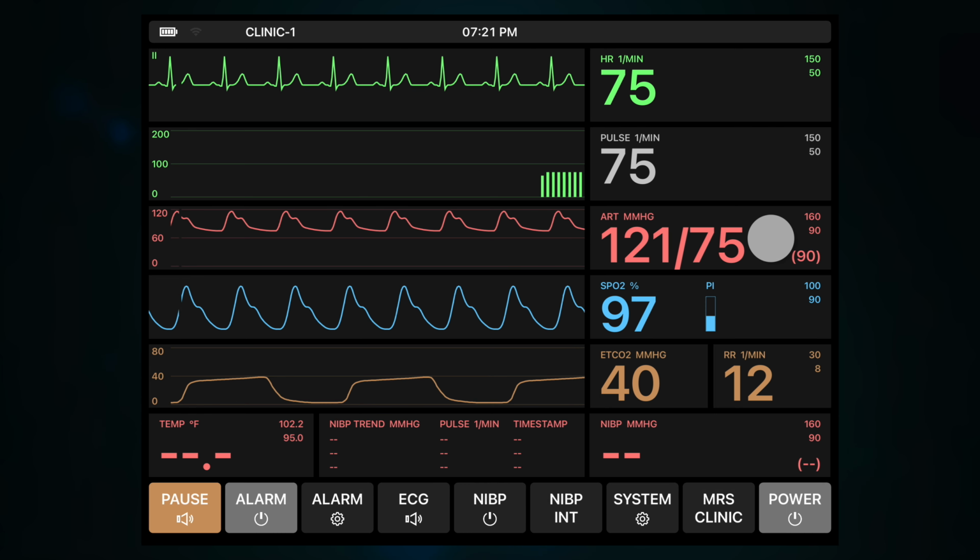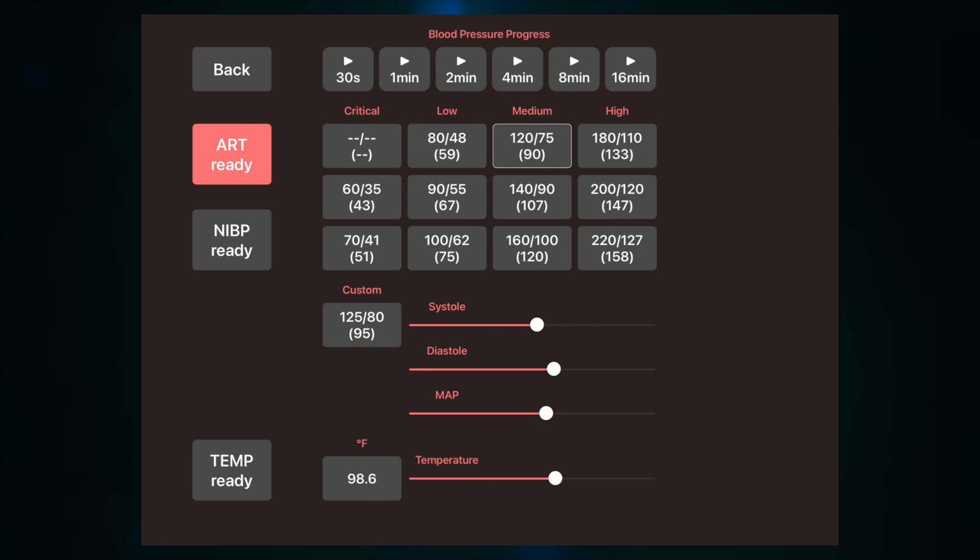The blood pressure for non-invasive and invasive measurement is carried out either via a selection of standard values or via freely adjustable controllers. Here too, a temporal progression is possible. The body temperature is also specified in this window, and the unit can be switched in the basic settings.